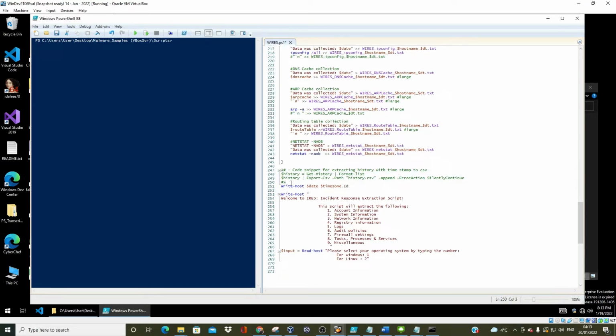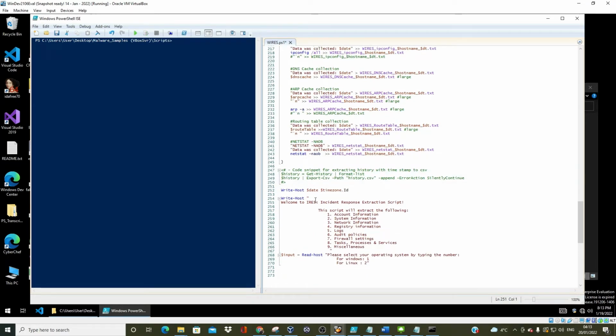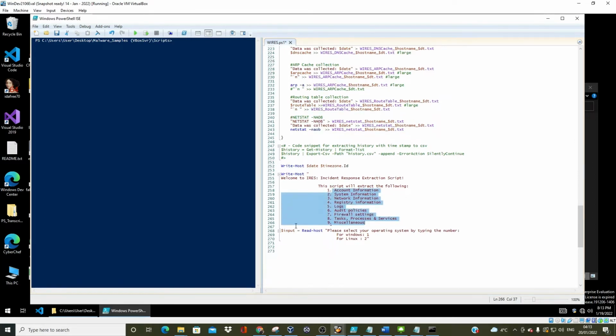And this is supposed to be the banner, right? So, of course, it says, "Welcome to IRES. This script will extract all this. Please select your operating system by typing the number. So if you're Windows, 1, if you're Linux, 2."